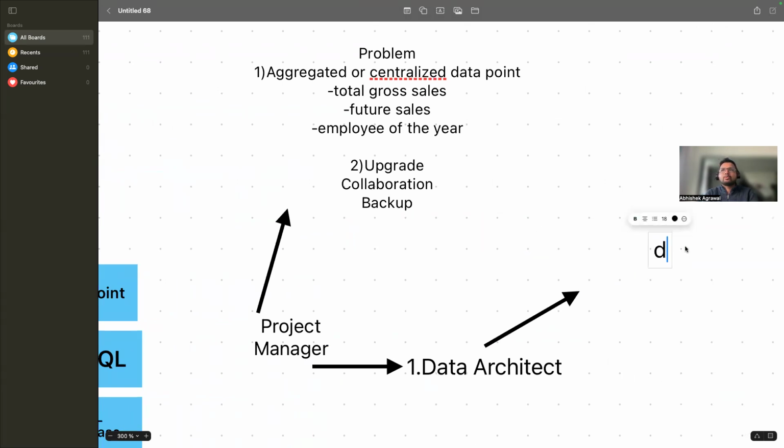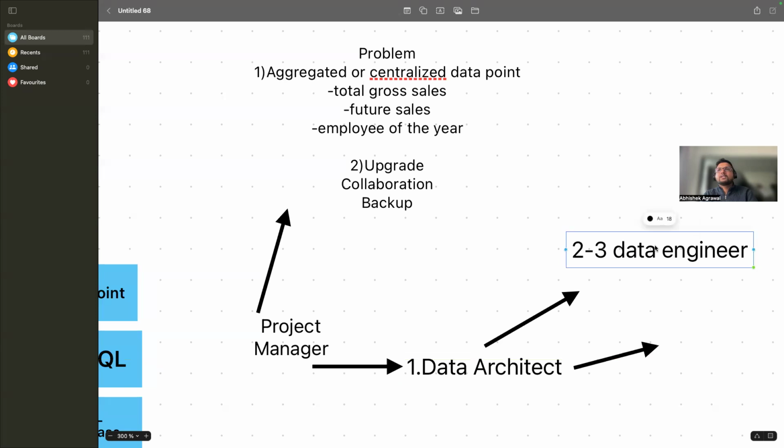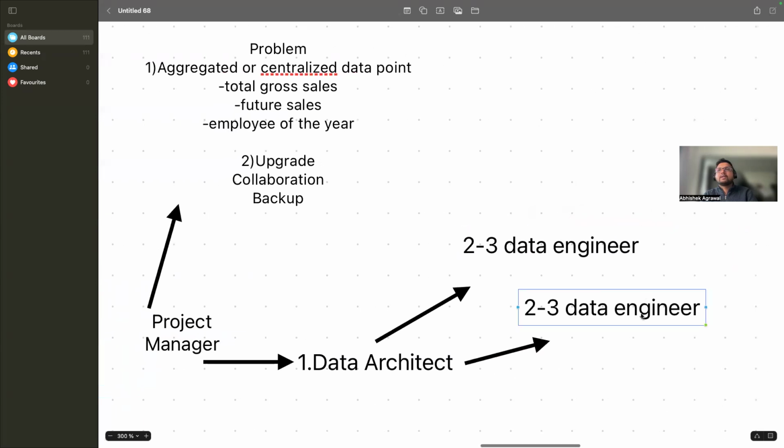Let's understand what they will do. The data architect told that I need 2 to 3 data engineers, and I also need about one DevOps engineer, one DevOps engineer.